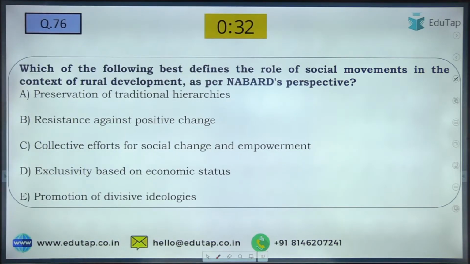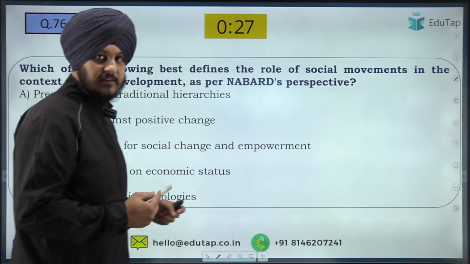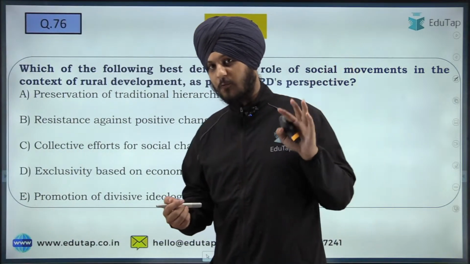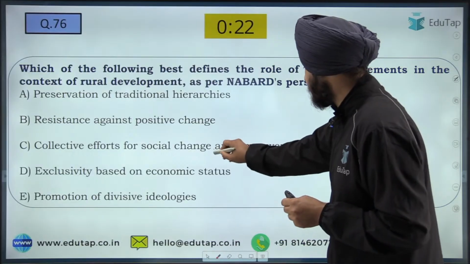Now the question number 76. Which of the following best defines the role of social movements in the context of rural development as per NABARD's perspective? For the social movement, I just gave you this type of question, we have discussed previously also. Yes, for the 76, as most of you are writing, the answer is going to be the C one, the collective efforts for social change.